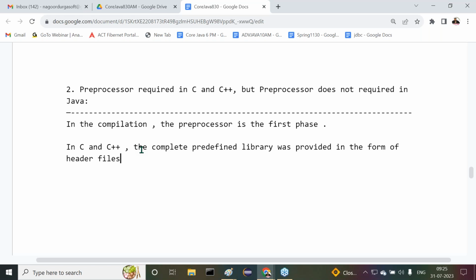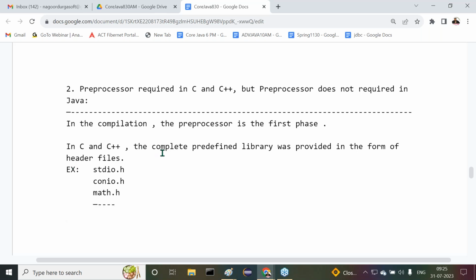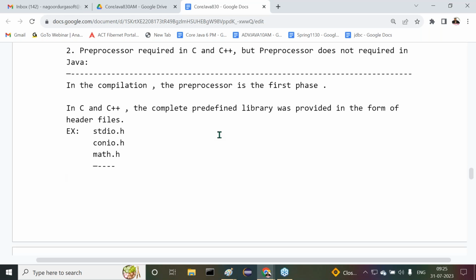In C and C++, the total predefined library was provided in the form of header files. Examples of header files: stdio.h, conio.h, math.h, like this. So many things exist here. I've written just some of them, but understand it clearly. The total predefined library is available in the form of header files.